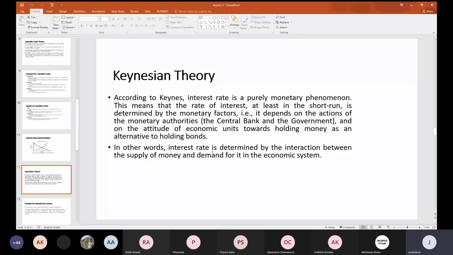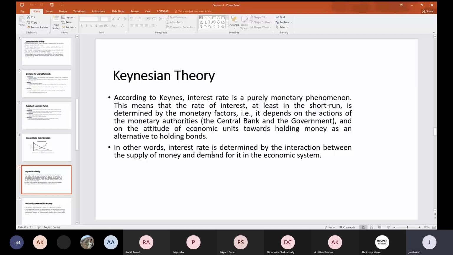So in that case, what Keynes said is that the interest rate is basically determined by the interaction between the supply of money and the demand for money. Interest rate is determined by the supply of money and the demand for money.